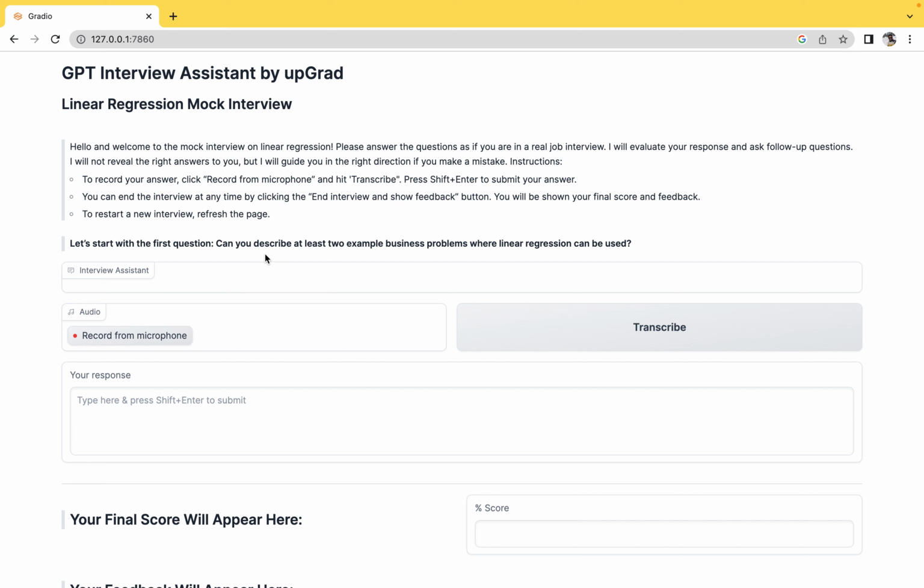So the first question GPT is asking is, can you describe two examples of business problems where linear regression can be used? Sure. So one example I can think of is you can use linear regression to predict the price of a house using input variables such as the area of the house in square feet, the number of rooms, the location, etc.